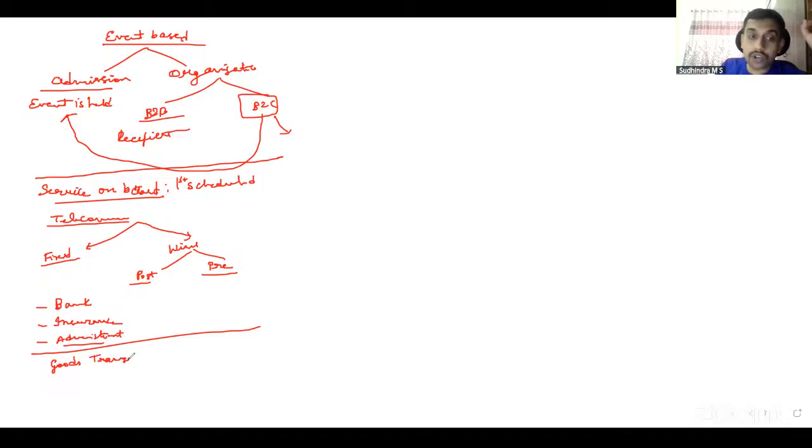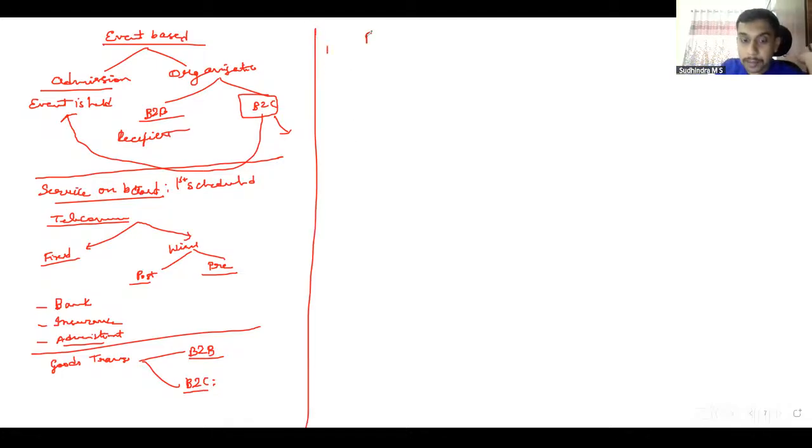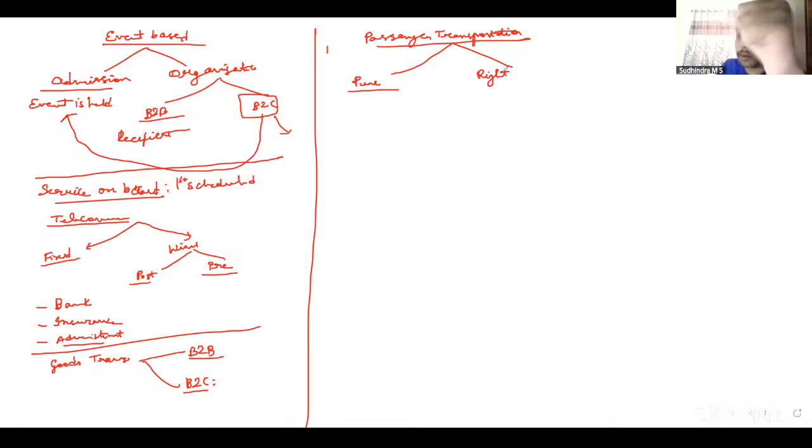In relation to goods transportation service, B2B, B2C. If it is B2B, location of recipient. If it is B2C, location where the goods are handed over for transportation. Then passenger transportation service. Passenger transportation service will have two discussions. One is pure passenger transportation. One is right of passage, that metro card that we take and recharge.